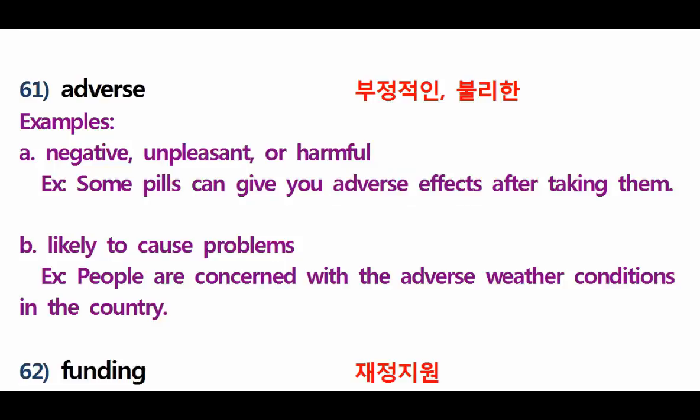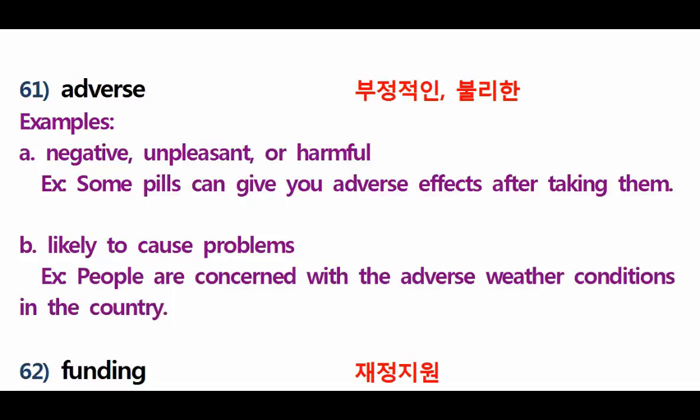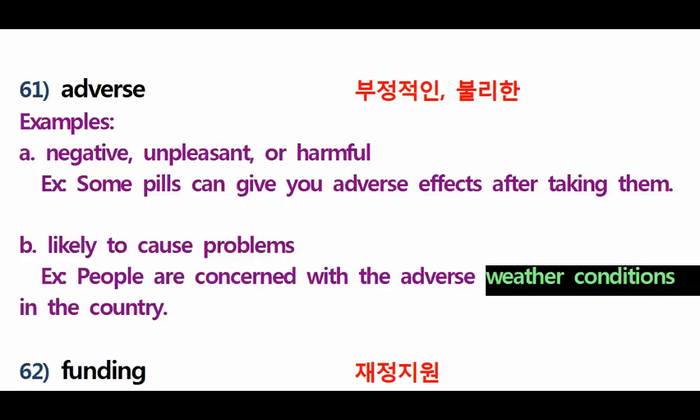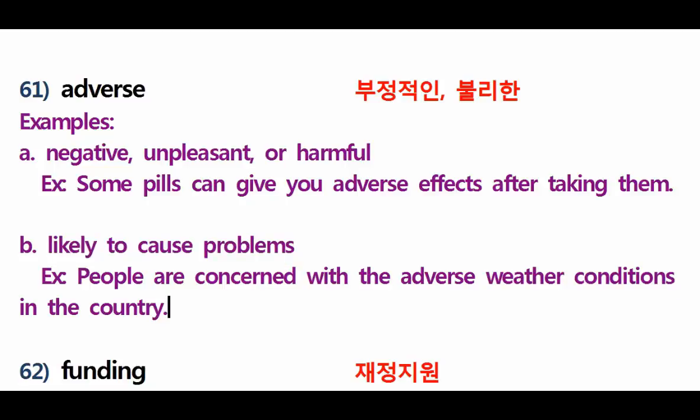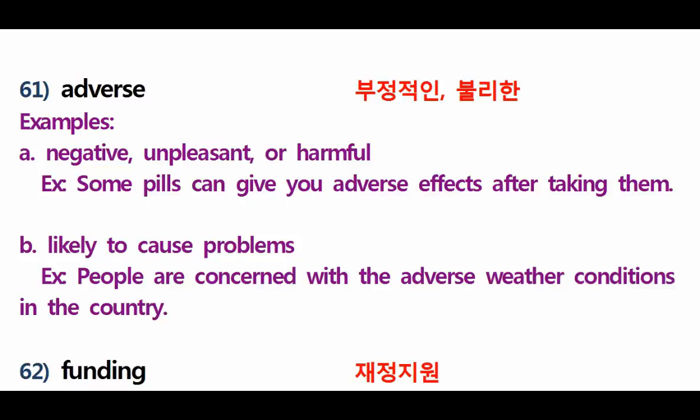What is B here? Likely to cause problems. What kind of problem? Let's see. People are concerned with the adverse weather conditions in the country. Why? Because these weather conditions are likely to cause a problem. For example, rainy weather, and there's always typhoon, so there's always flood.